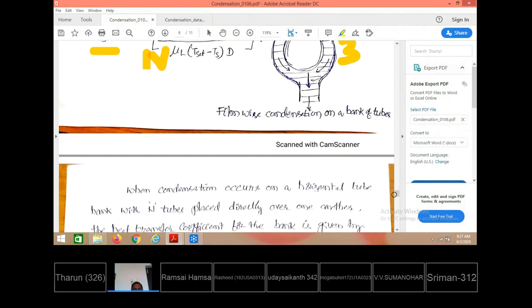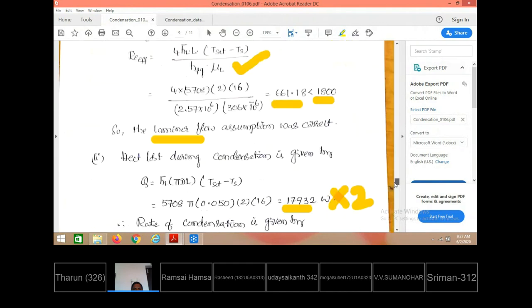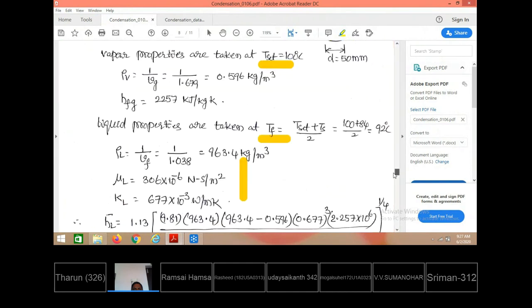If you have any doubts, in the successive classes you can ask me the questions. This is how boiling and condensation, which are considered to be extensions of convective heat transfer, involve phase change. In the case of boiling, the liquid is undergoing the vapor state, and in the case of condensation, vapor is undergoing the liquid state.